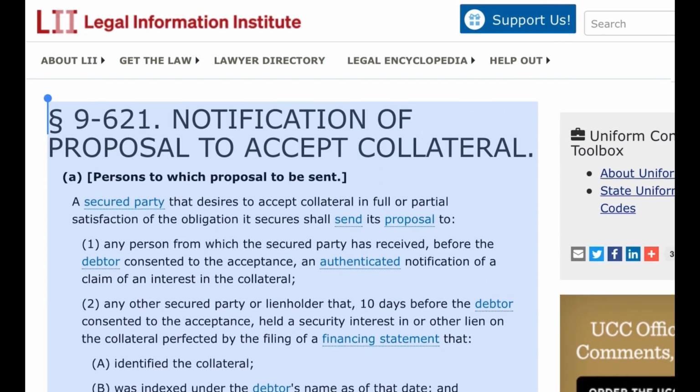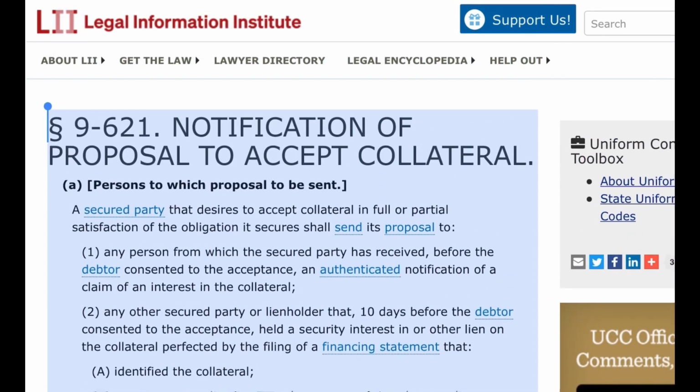Paragraph 9621. Notification of proposal to accept collateral. A. Persons to which proposal to be sent. A secured party that desires to accept collateral in full or partial satisfaction of the obligation it secures shall send its proposal to 1. any person from which the secured party has received, before the debtor consented to the acceptance, an authenticated notification of a claim of an interest in the collateral.